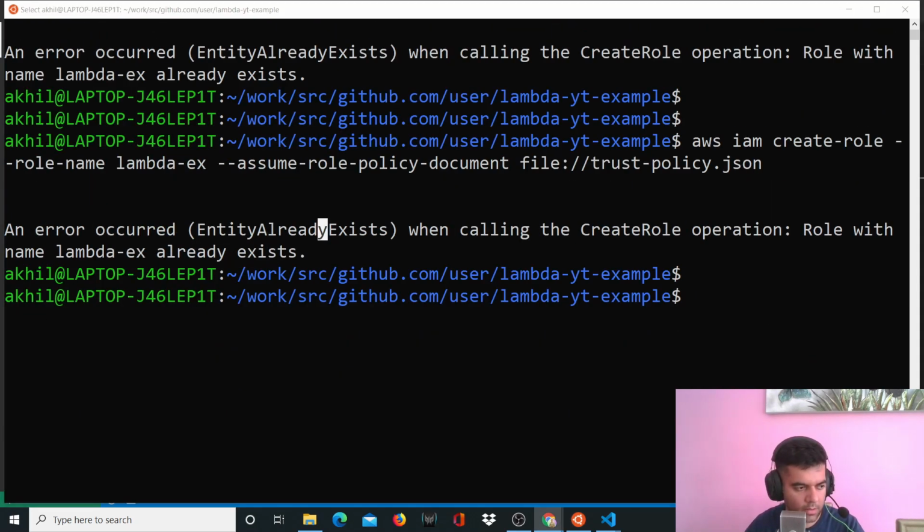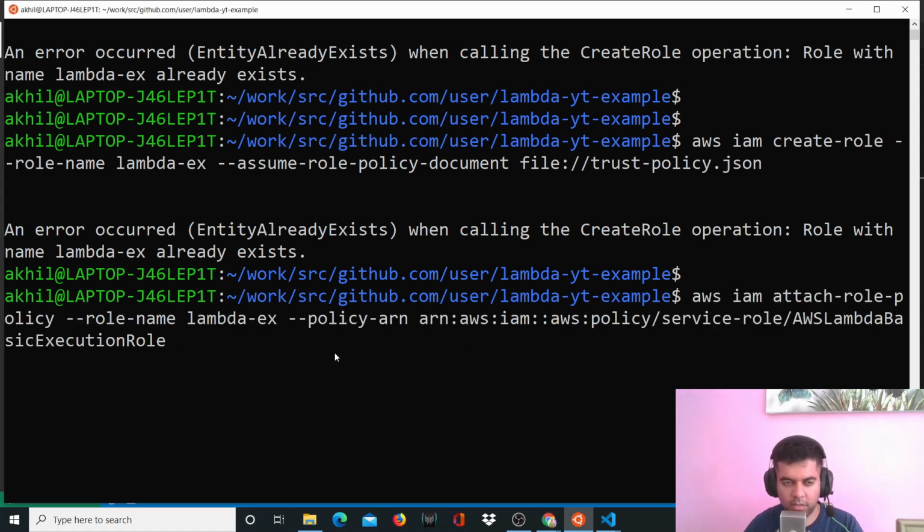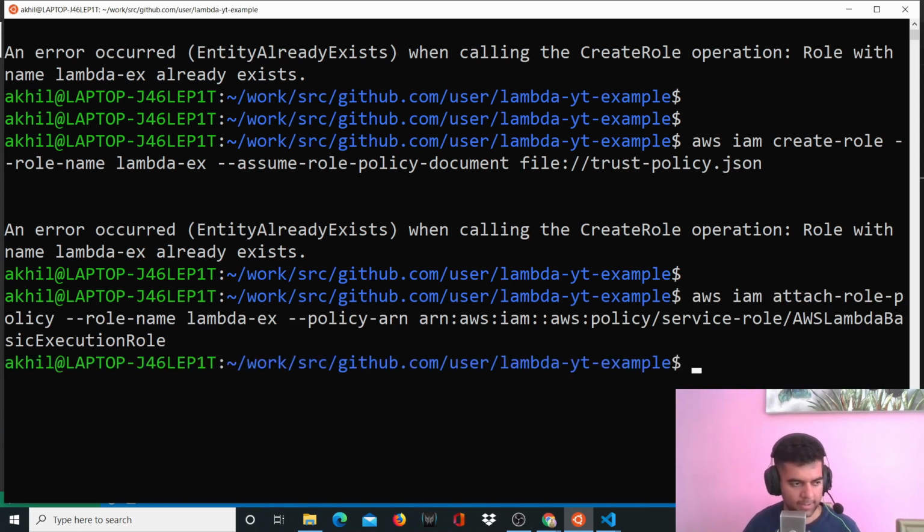And now there's another command. So there are 4 commands till now, right? So this 4th command also is very similar. There's some issue with copying and pasting that I'm facing right now. So all that these functions are doing is helping you to basically set up your policies and roles and permissions, all of those things. All right. So now that the basic work is done, AWS won't stop you from uploading and deploying your Lambda function now because you already have the trust policy document.